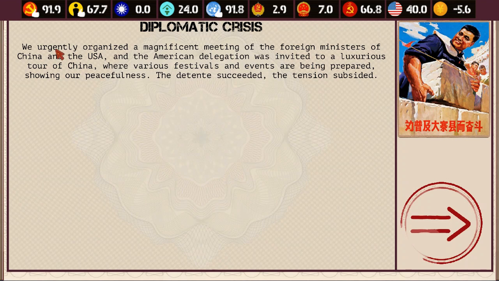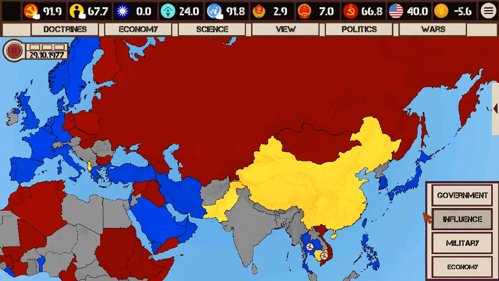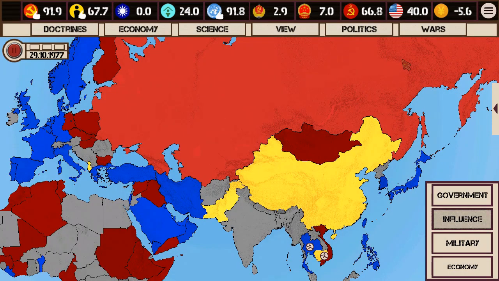Takes 10 to do that. Okay, so we urgently organize a magnificent meeting of the foreign ministers of China and the USA, and the American delegation was invited to a luxurious tour of China, where various festivals and events are being prepared, showing our peacefulness. All right, so it costs us a ton of money. The USA gives us 40 on relations.